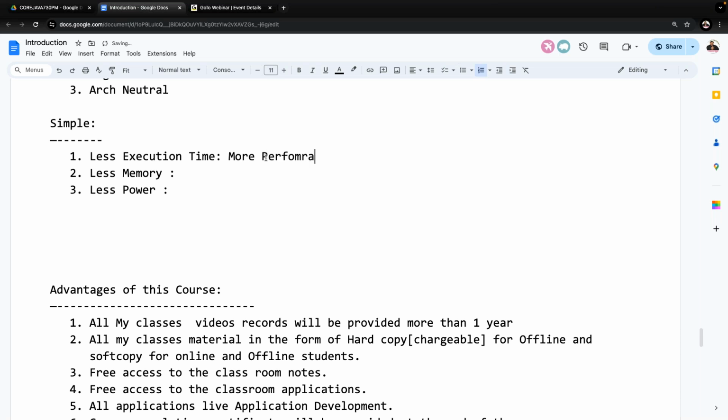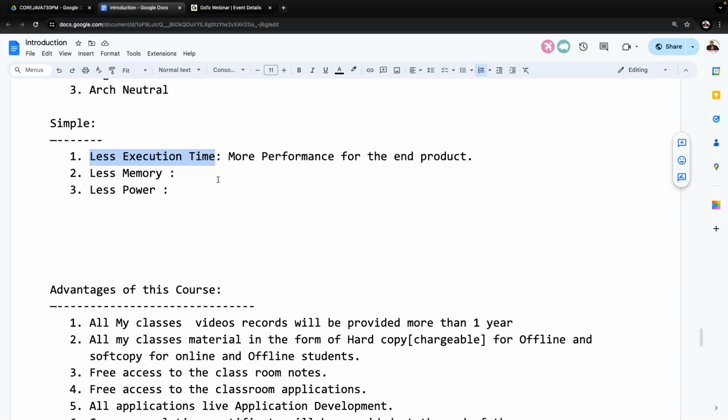What is the advantage here? We are able to get more performance for the end product. If the execution time is less, automatically performance will be more for the end product. That is the advantage we get from the simple programming language, from the less execution time. Guys, all of you are getting this point now?